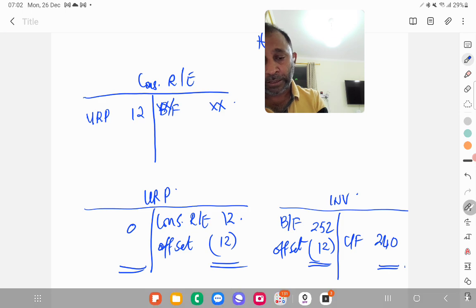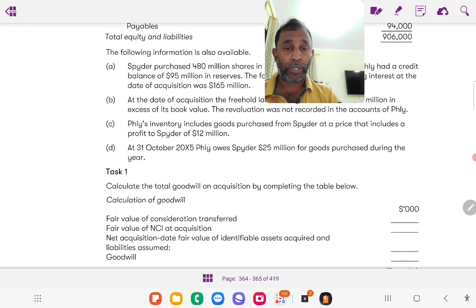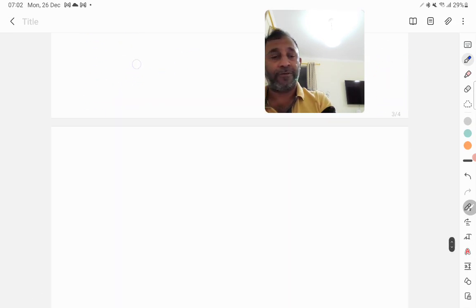So this is the adjustment that we needed related to inventory. At 31st October 2015, P owes S 25 million for goods purchased during the year. So this is the intercompany receivable payable adjustment. So now we will prepare the consolidated statement of financial position.